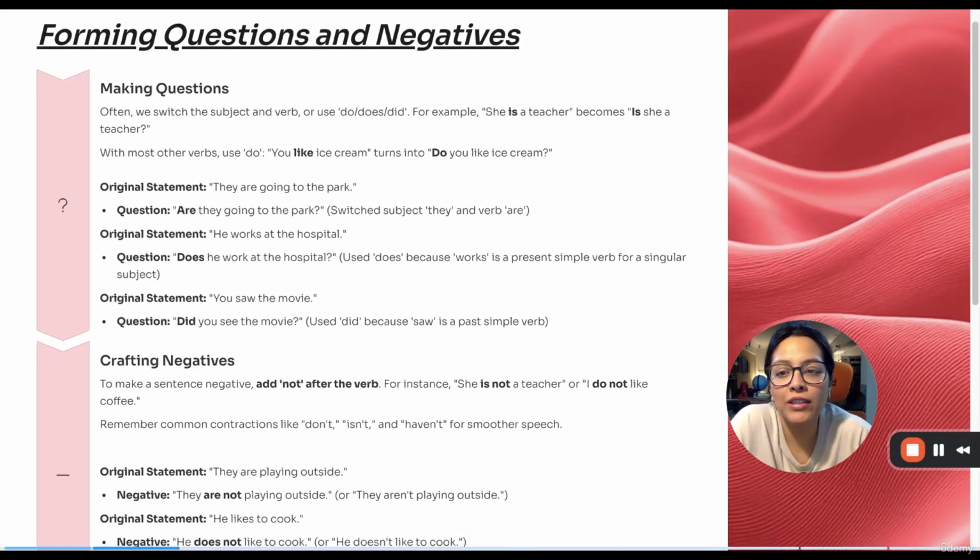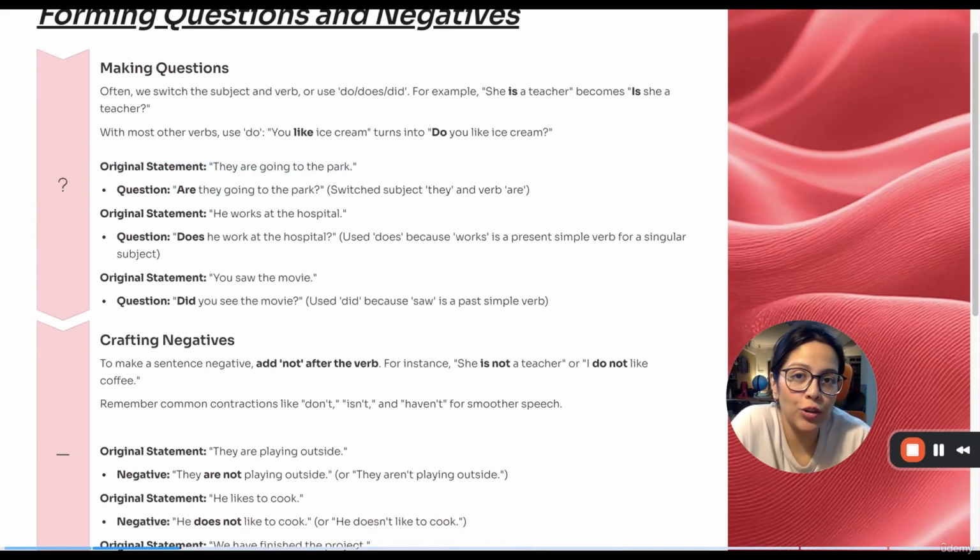Now, imagine you have a sentence like this. They are going to the park. How will you turn it into a question? Now, look at this carefully. They are going to the park. They is the subject, are is the verb, going to the park. Now, when you are turning such sentences into a question, your verb will come at the beginning of the sentence, followed by the subject. Are they going to the park? Yes, they are going to the park.